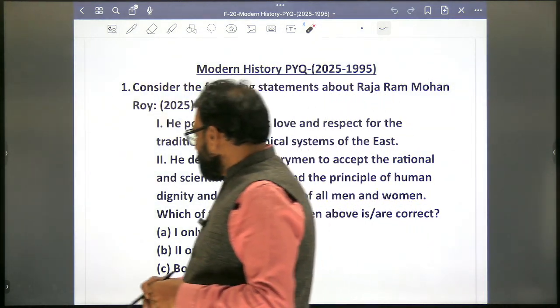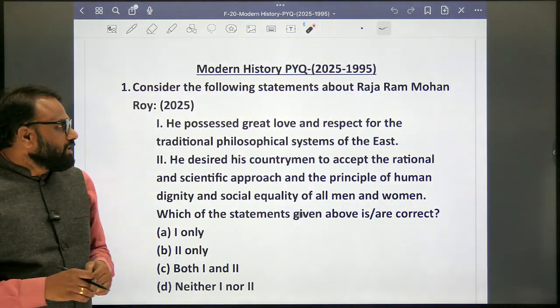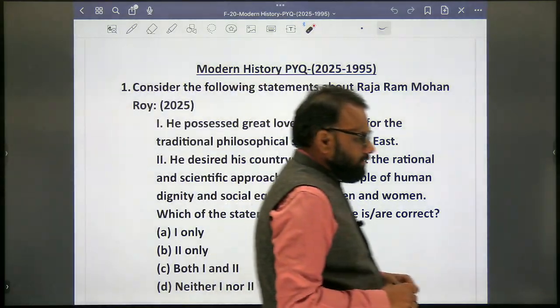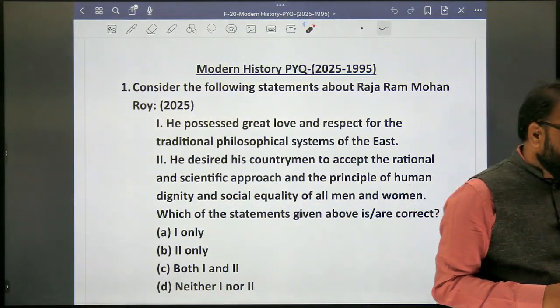Right. So this is a 2025 question. Consider the following statements about Rajaram Mohan Roy.